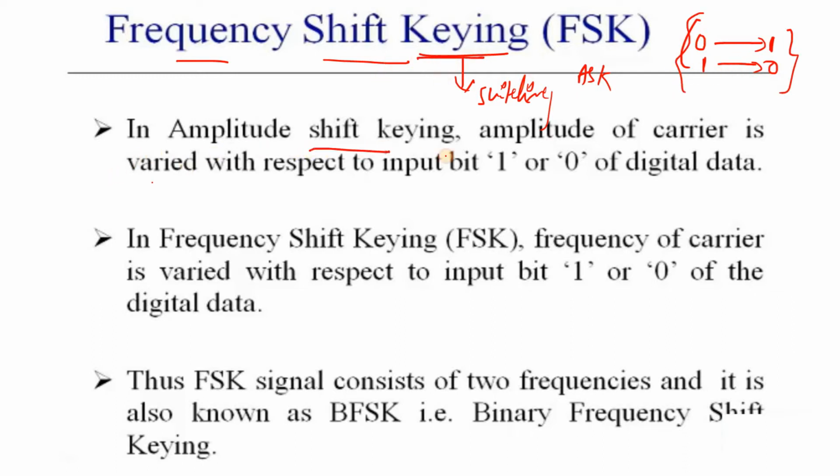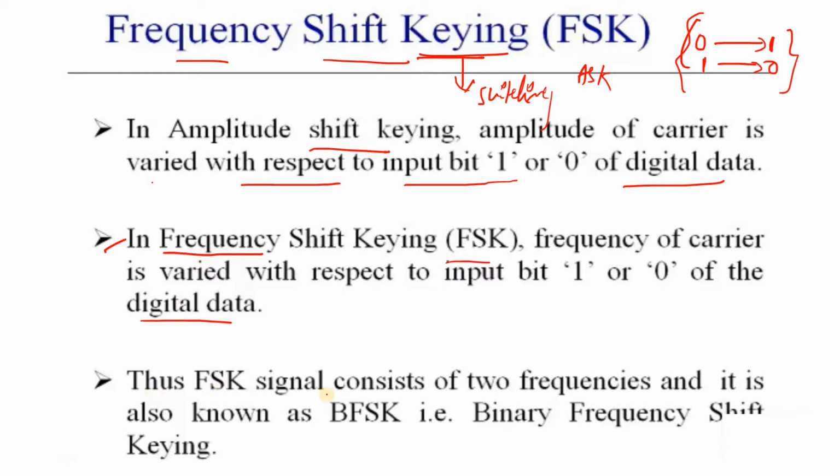So in amplitude shift keying, the amplitude of the carrier is varied with respect to input bit 1 or 0 of digital data. Coming to frequency shift keying, FSK, the frequency of the carrier is varied with respect to input bit 1 or 0 of the digital information. Simply, we can say that in frequency shift keying, the frequency of the high frequency carrier signal is varied with respect to the message signal.